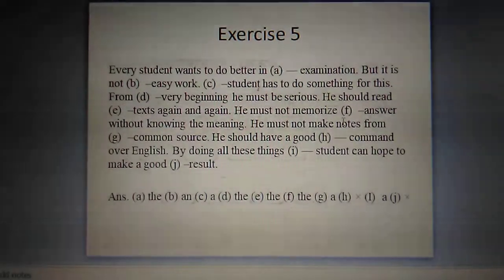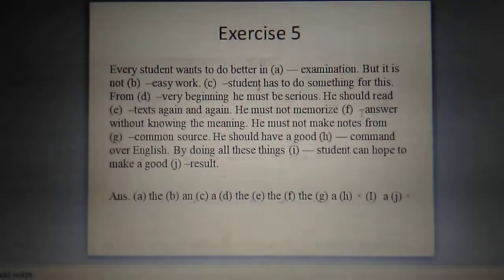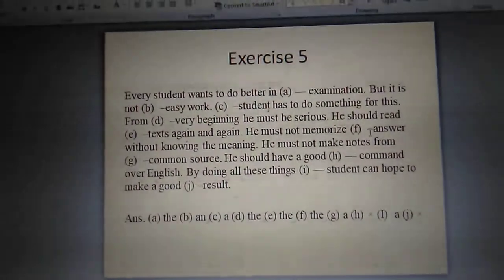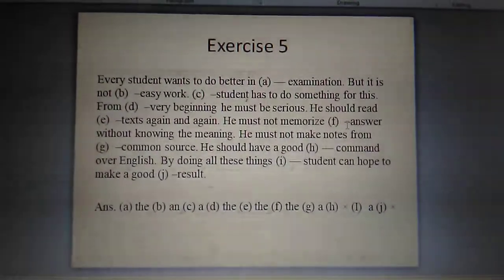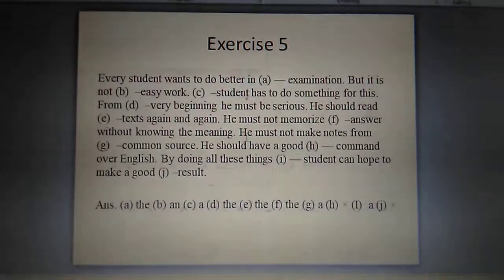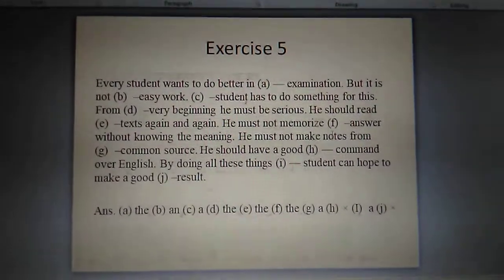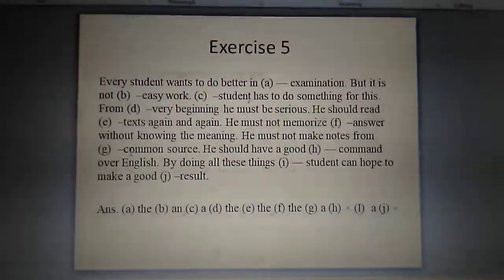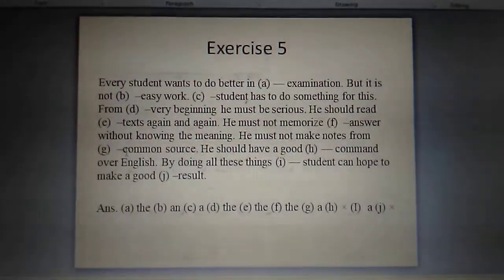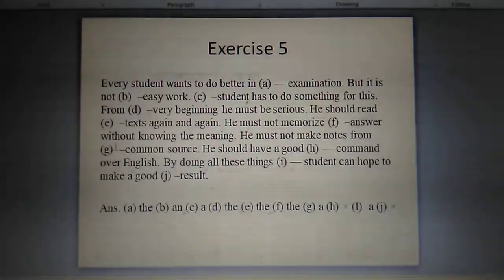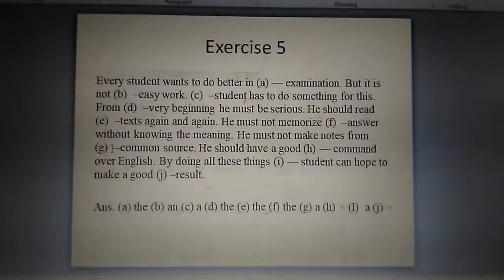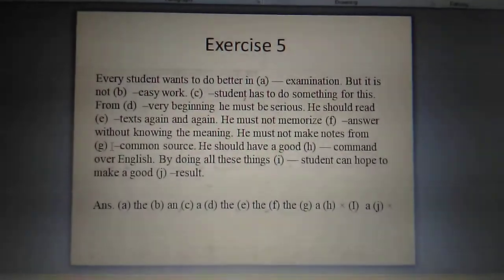He must not memorize the answer. Memorize the answer. Here the answer, particularly those answers he tries to memorize, that one. That is why there will be the, without knowing the meaning. He must not make notes from common sources. From the common sources, we have to give here the, or we can give here a to mean independent, not definite, because common source, that I don't know, he can use anyone, so here will be a.